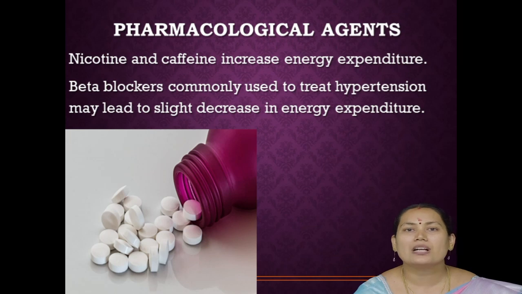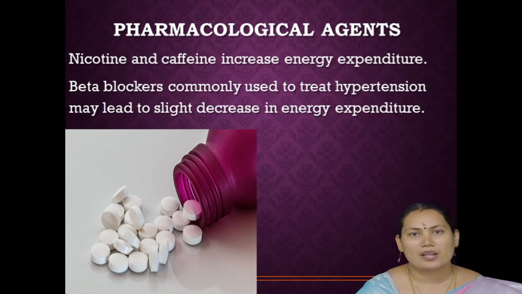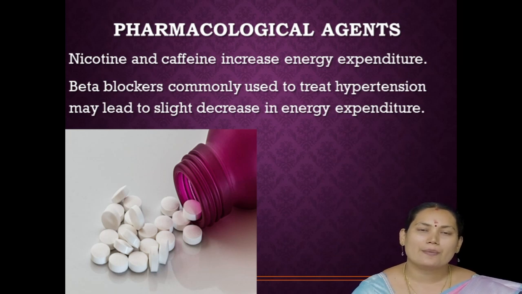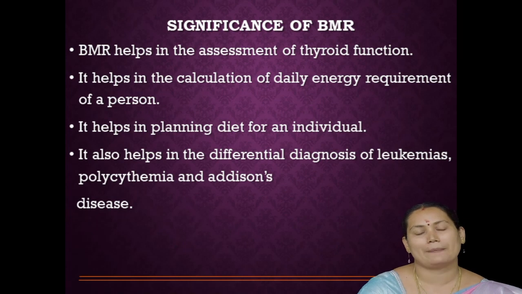Then pharmacological agents, that is drugs. Our doctor prescribes some drugs at night, because some drugs lower our BMR rate. An example is beta blockers, which are used to treat hypertension. So they decrease the BMR rate. But previously we saw nicotine and caffeine. Caffeine is present in coffee, which also increases the BMR rate. Okay.